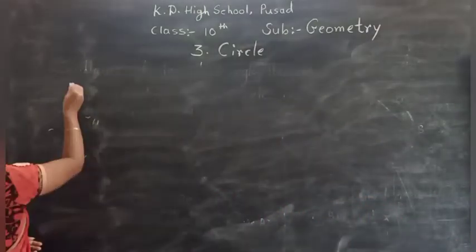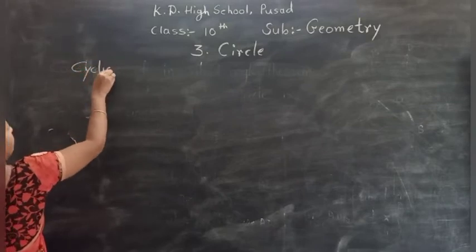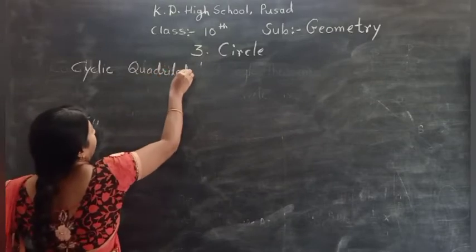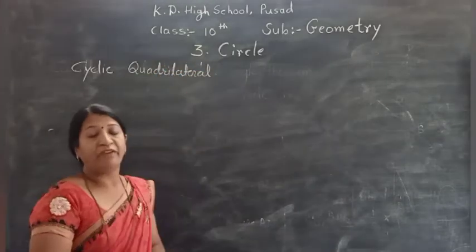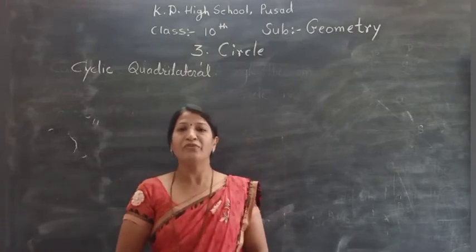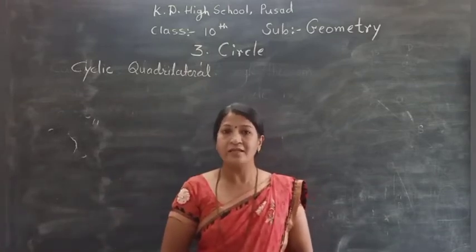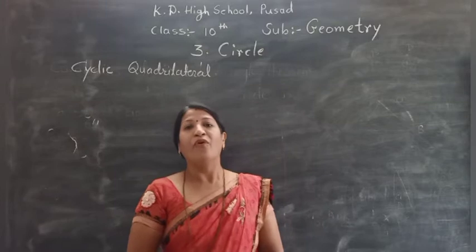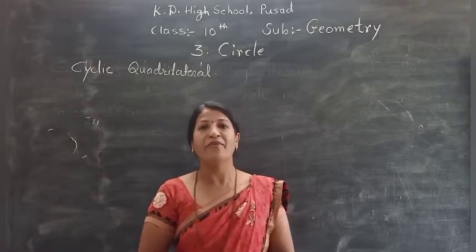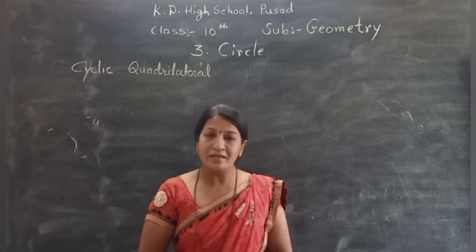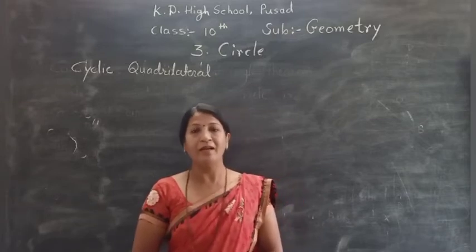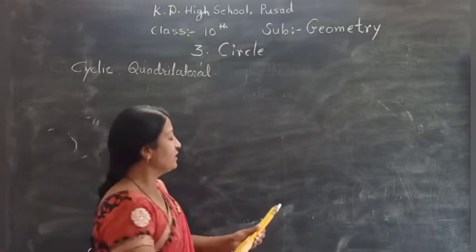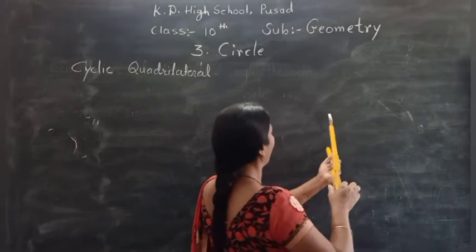Now first of all, we revise the concept of cyclic quadrilateral which we already learned in the 8th standard. Which quadrilateral is a cyclic quadrilateral? Now, if all 4 vertices of a quadrilateral lie on the circle, then that quadrilateral is called a cyclic quadrilateral. See here. We draw here first of all circle. It is easy to draw the cyclic quadrilateral.